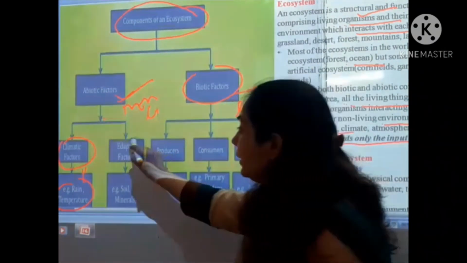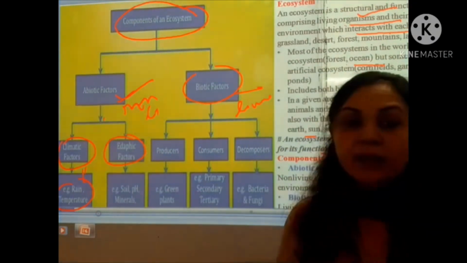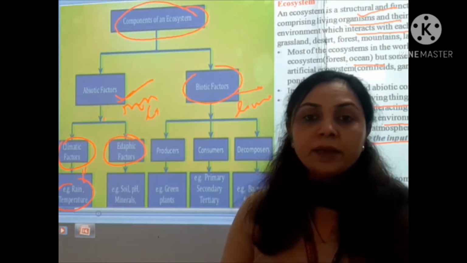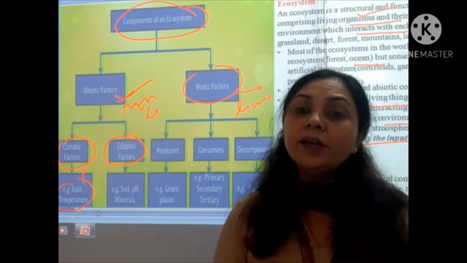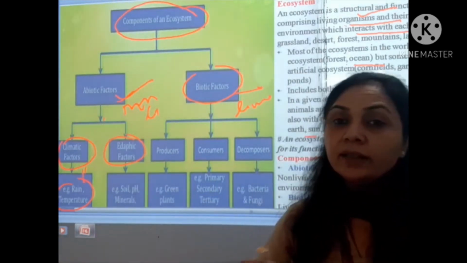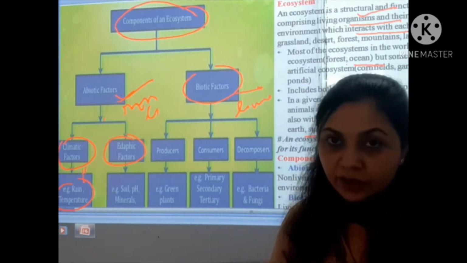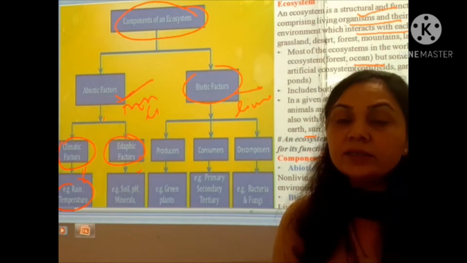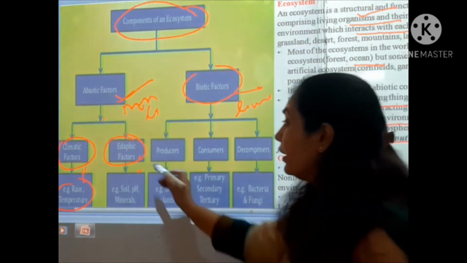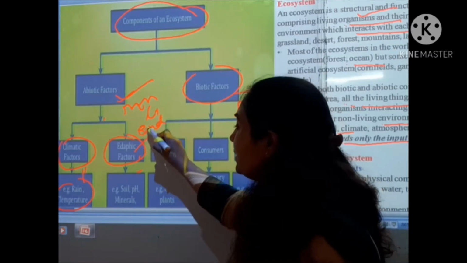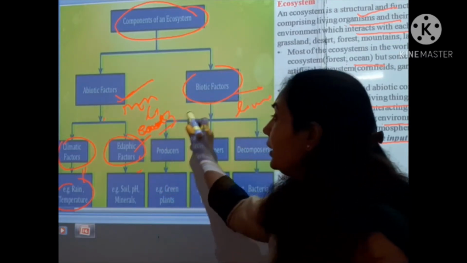Apart from that, there are the edaphic factors in the abiotic factors, that means they are related to the soil, or we can say they are related to the earth. In such conditions, for example, the soil and the minerals all come in the edaphic factors. So the edaphic factors are related to the earth.